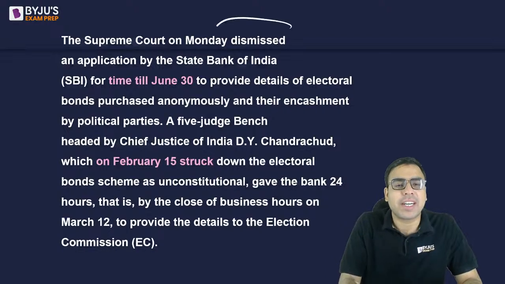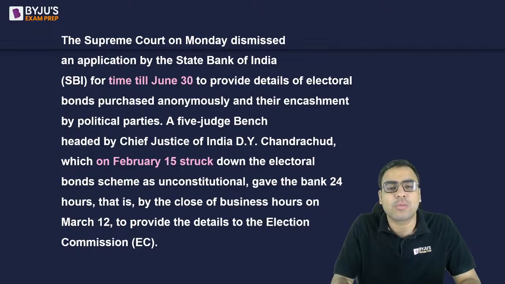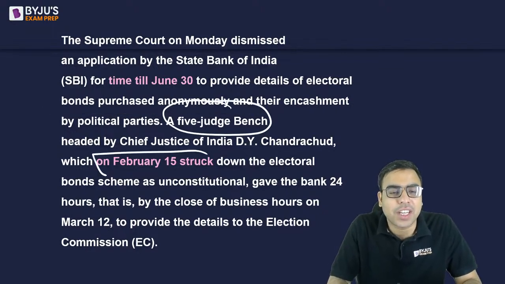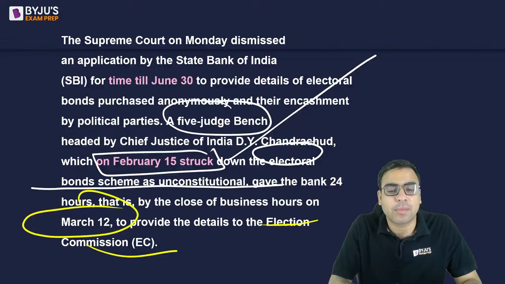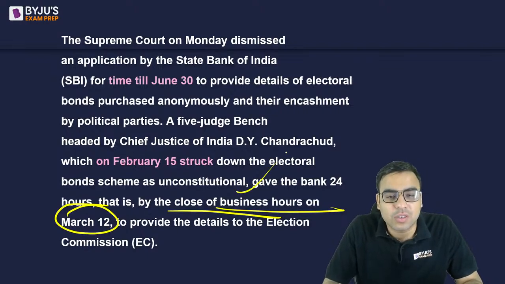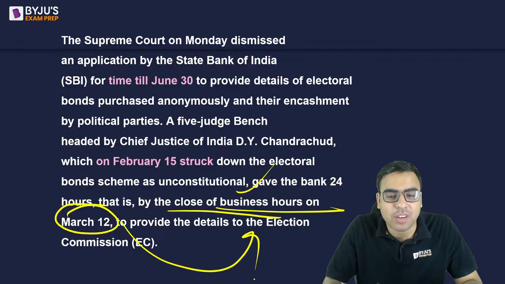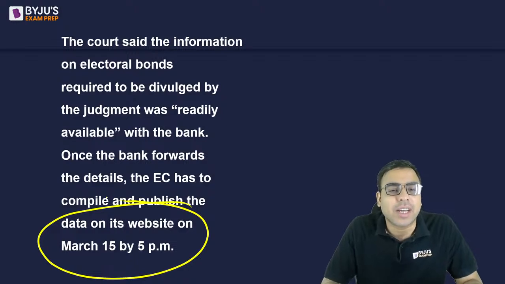So the Supreme Court on Monday dismissed the petition filed by SBI requiring time till 30th June to provide details of electoral bonds and all. Okay? So the 5-judge bench on 15th February struck down the electoral bond as unconstitutional. And you have to provide the details by the close of business hours on 12th March. So till the office closes on 12th March, you have to provide the details to the Election Commission of India, and the Election Commission is supposed to upload it on its website by 15th March, 5 p.m. Okay, so that is what it said.